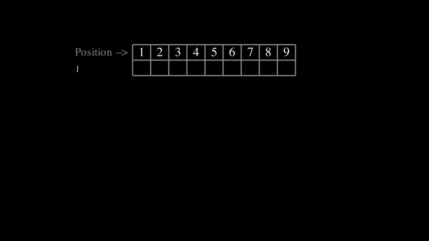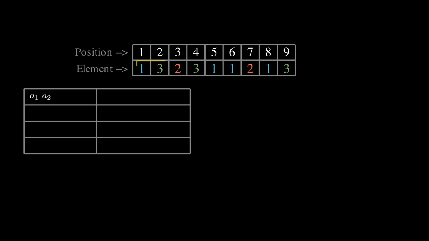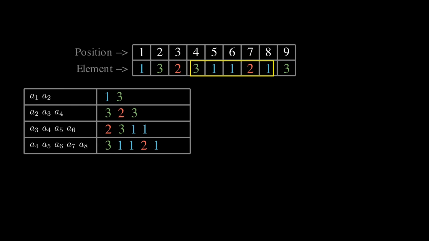In this sequence, we can look at all the strings of the form a sub i through a sub 2i and list them out. And you can check that none of these strings is a subsequence of a later one. For instance, none of the entries below 1, 3 have a 1 followed later on by a 3, and none of the entries below 3, 2, 3 have a 3 followed later by a 2 followed later by a 3. Any sequence that isn't bad, we'll say, is a good sequence, so this last example is a good sequence.